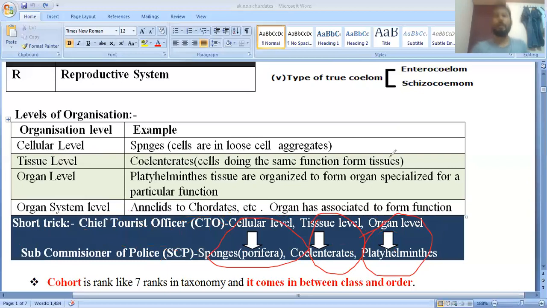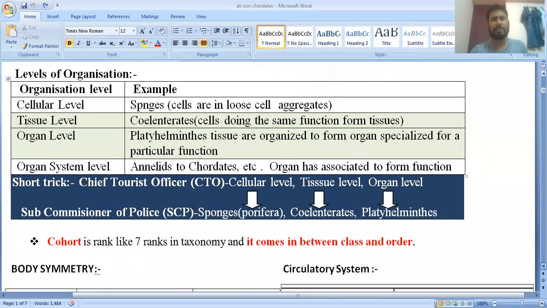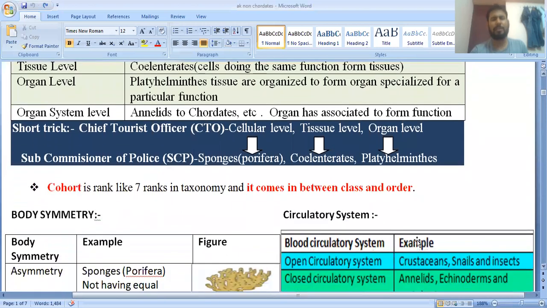So organ level of organization is found in the platyhelminthes. You have already seen these levels of organization. One more point: the cohort is not mentioned in your NCERT, but I have seen it already asked in the NEET examination, so I have discussed this sentence and mentioned it in your short notes.